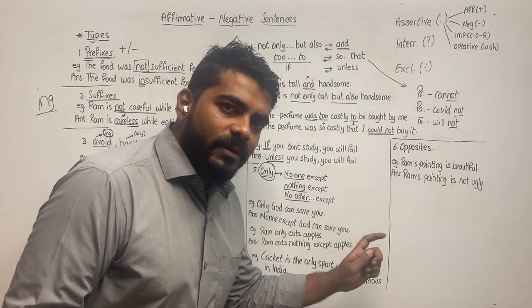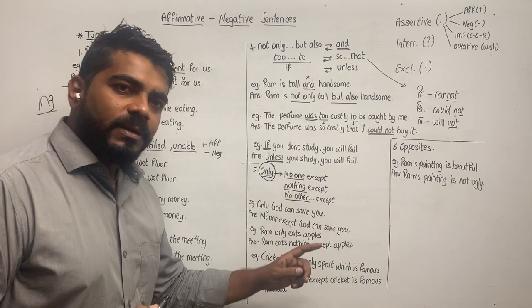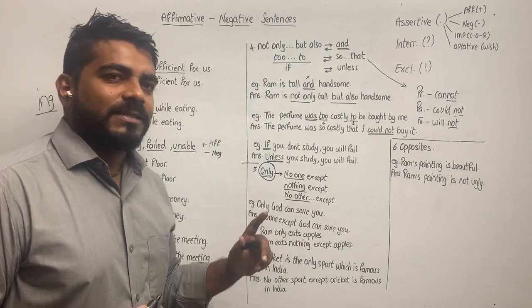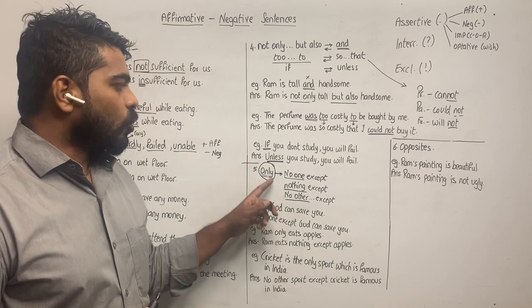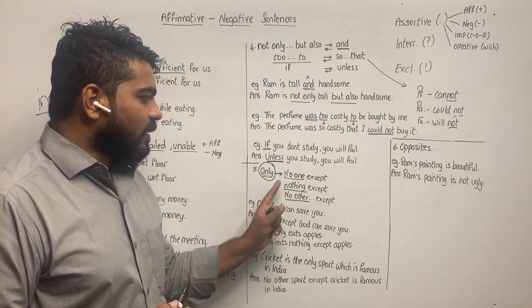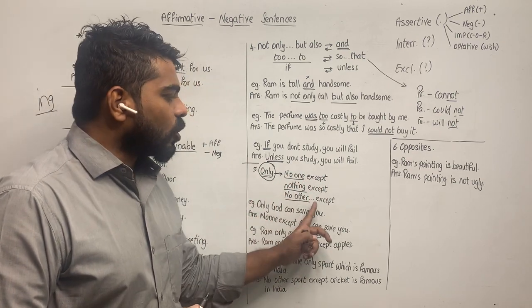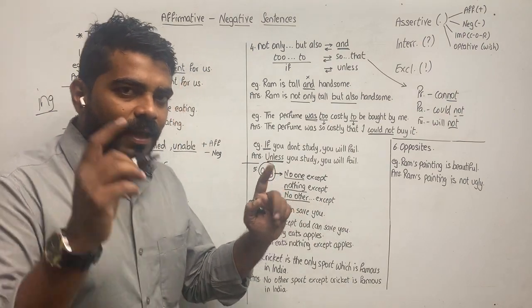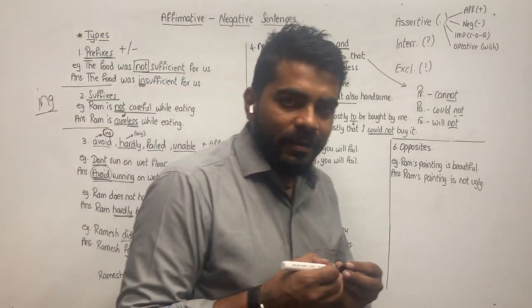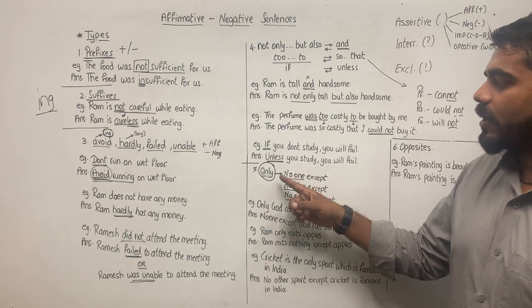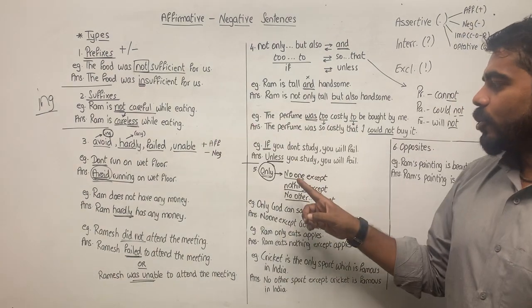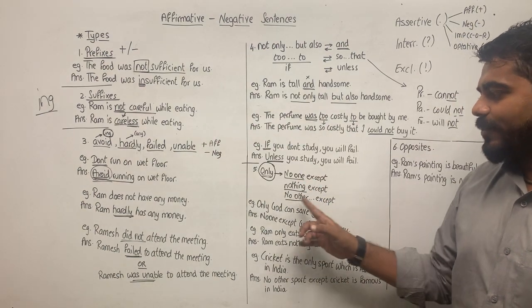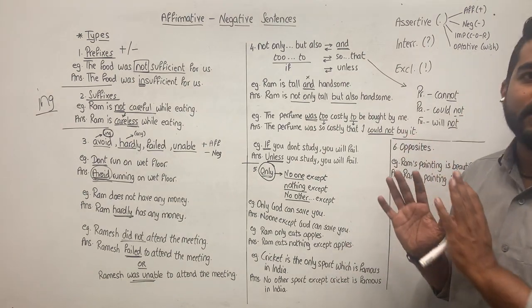No one except, nothing except, no other dot dot except. As soon as you see the word only, what will you do? You will write no one except, nothing except, no other dot dot except, any of these.